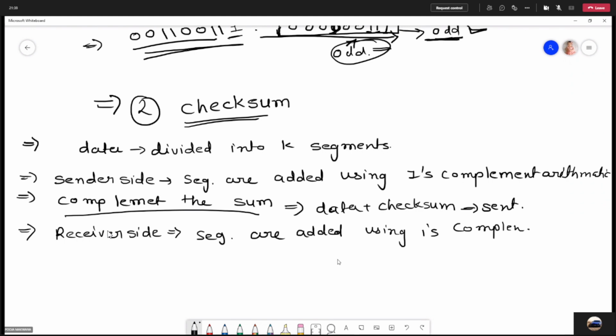And again, the sum at the receiver side is complemented. Right, and whatever the result is, it should be 0. All zeros, right?